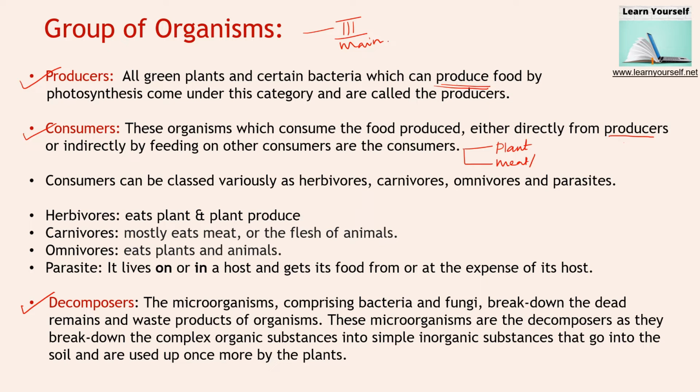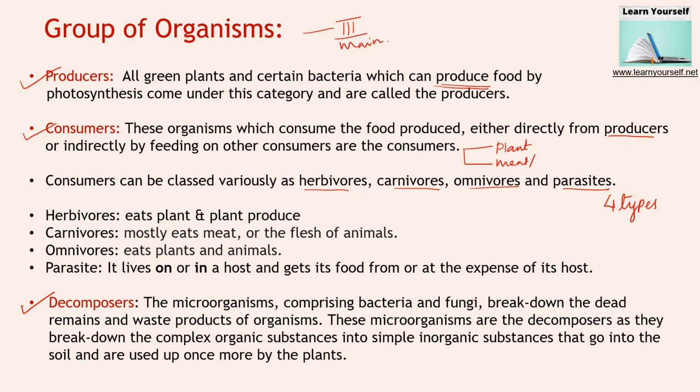Consumers can be classed variously as herbivorous, carnivorous, omnivorous and parasite. There are four types of consumers and all these types are defined by their intake, meaning what they are eating.